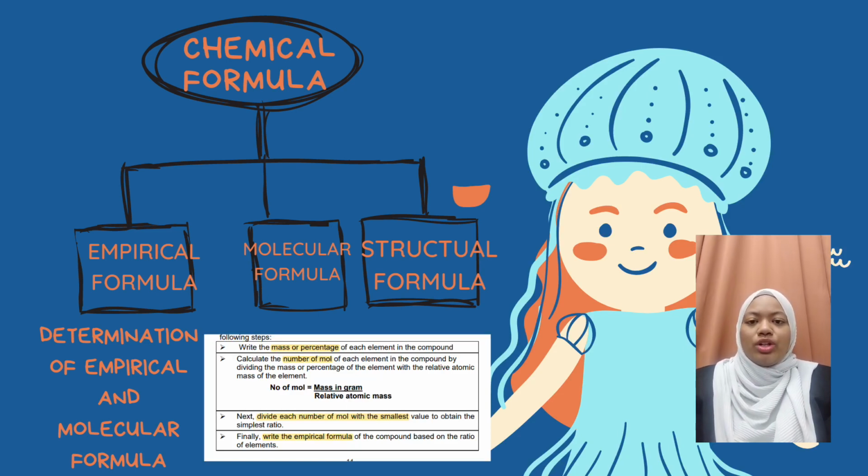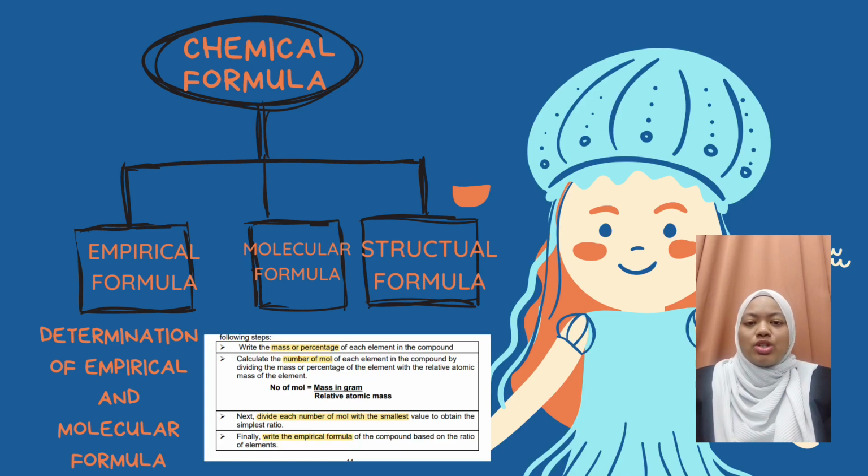Next, the molecular formula represents the actual number of atoms for each element present in a molecule. Last, the structural formula shows the bonds between atoms in a molecule. Given the mass or percent composition, the empirical and molecular formula of any compound can be determined according to the following steps.